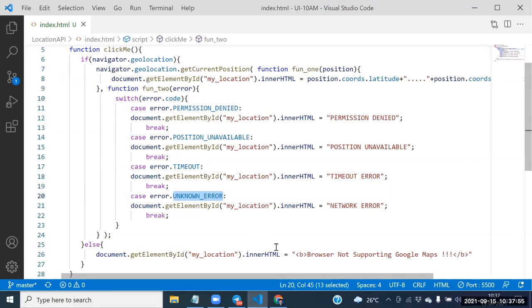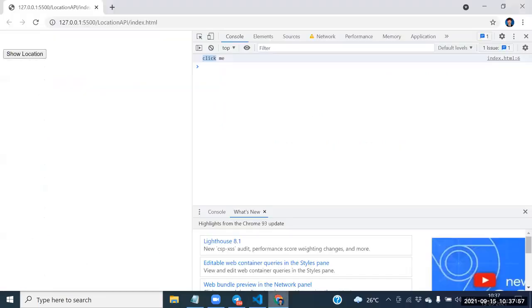So guys, can I execute this code here? Try to execute the code here. Show location. What happened here? We are not getting it now, guys. Are we getting it now?